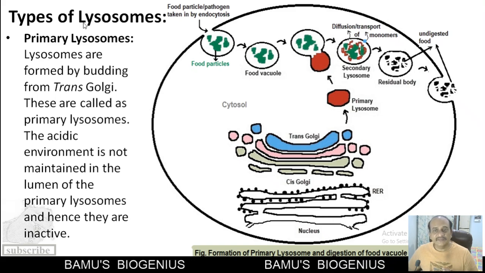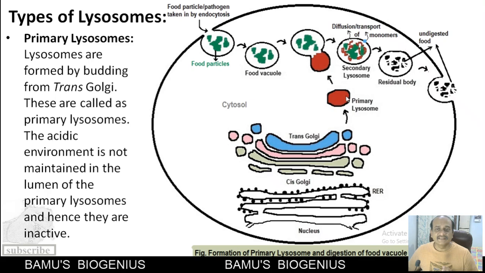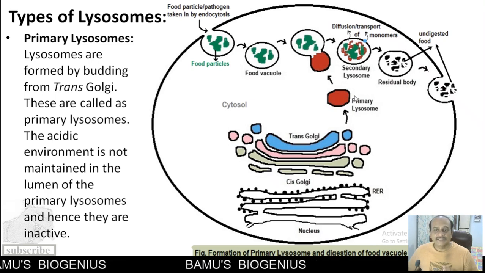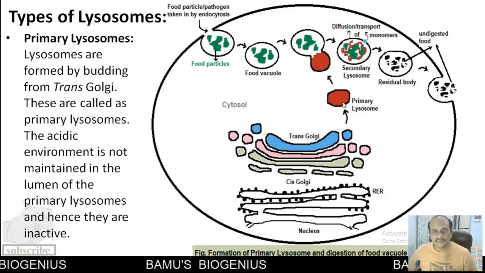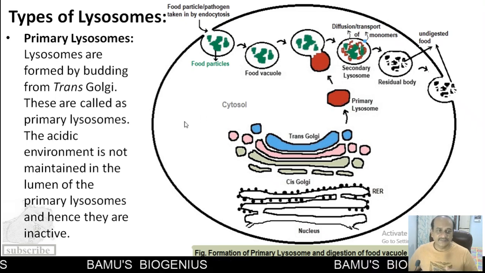Now, this primary lysosome does not have an acidic environment. That's why we call it a primary lysosome. So whatever acid hydrolases are present in these primary lysosomes are inactive. So this is called a primary lysosome.